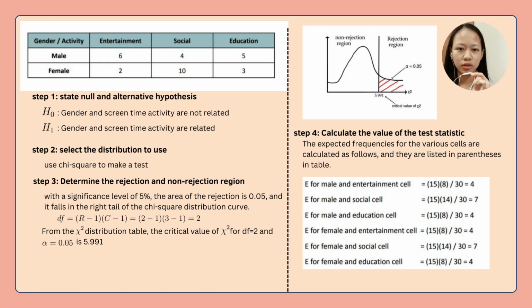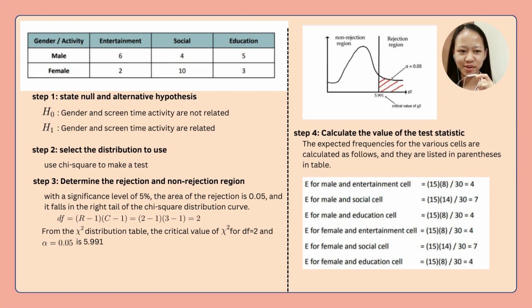Step 2. Use chi-square to make a test. Step 3. Determine the rejection and non-rejection regions. Degrees of freedom, we get 2 and alpha equal to 0.05. From the chi-square distribution table, the critical value of chi-square is 5.991. It is on the right tail.